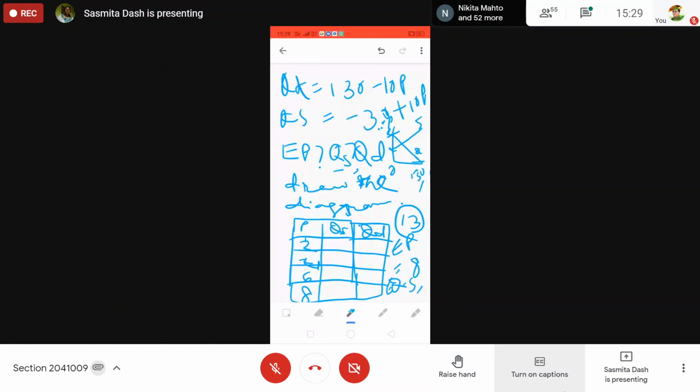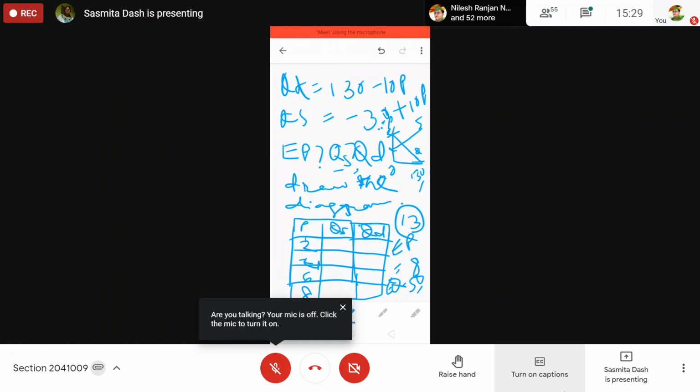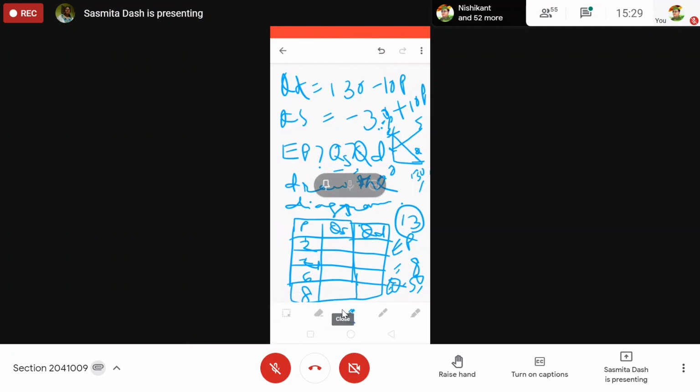Okay. 8 and 50, that you have to show in the diagram. To make your diagram where you have to show the equilibrium price and quantity, the values, by taking two values, quantity demand and quantity supply, you complete the table.